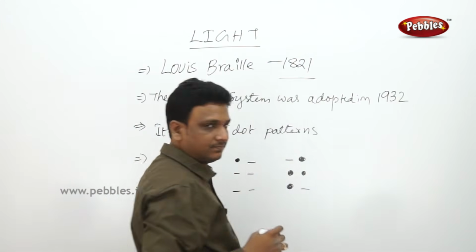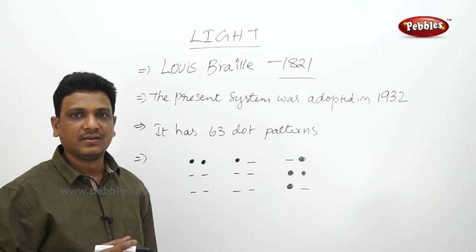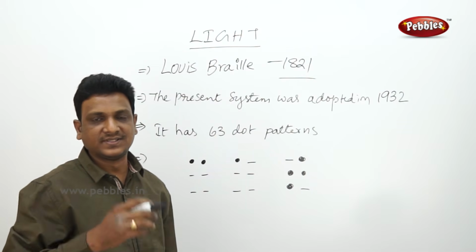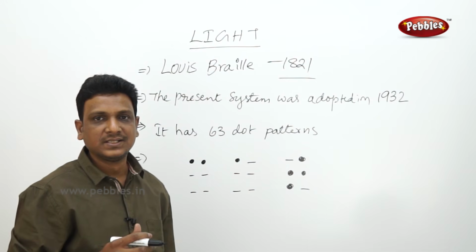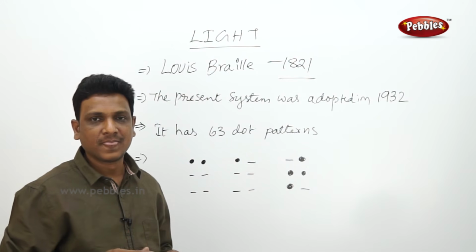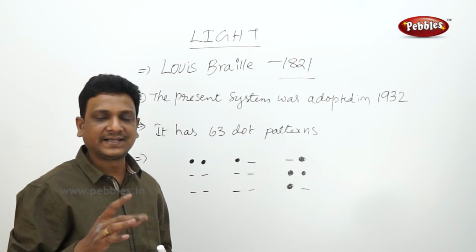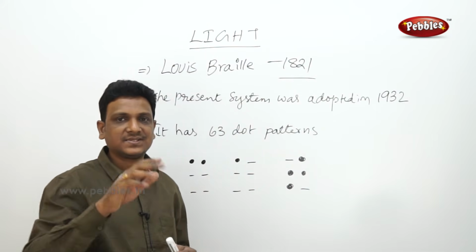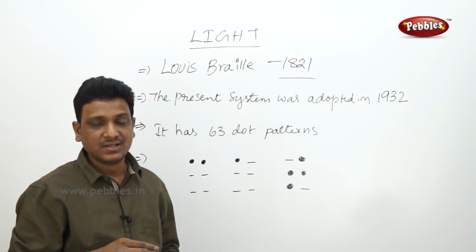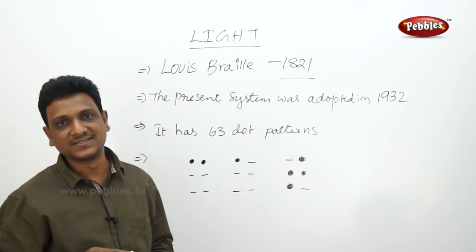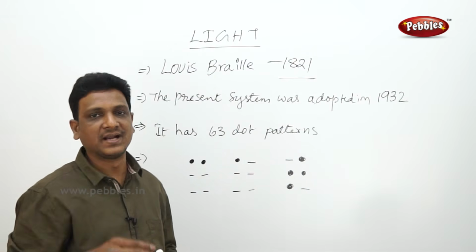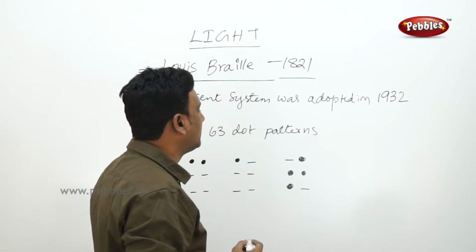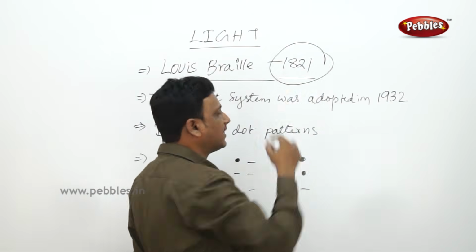He developed a system that helps the blind people to learn and study. The system was based on embossed dots. They used the tactile sense, the sense of touch, to study. By touching some surface which has dots, and understanding what letter it is, each letter has a specific pattern. In such a way, he designed a Braille system for the blind people and published it in 1821.